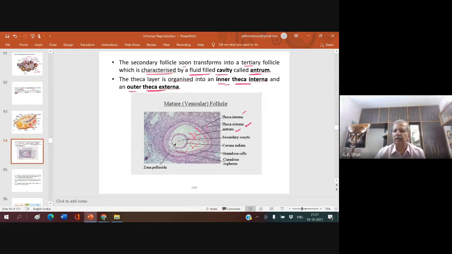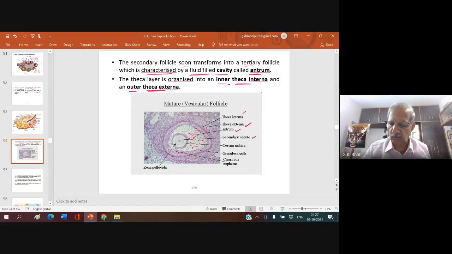So when the secondary follicle is transformed into the tertiary follicle, you have the oocyte inside, surrounded by many layers, the antrum develops, and on the outer side you have theca interna and, outer to that, theca externa.